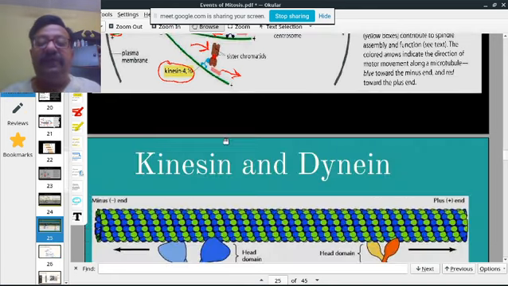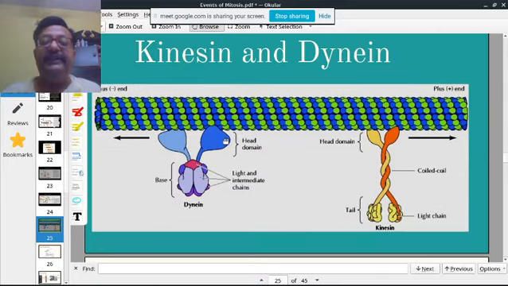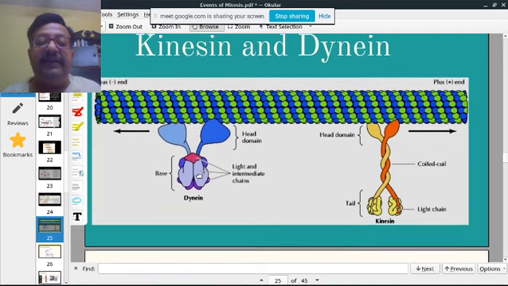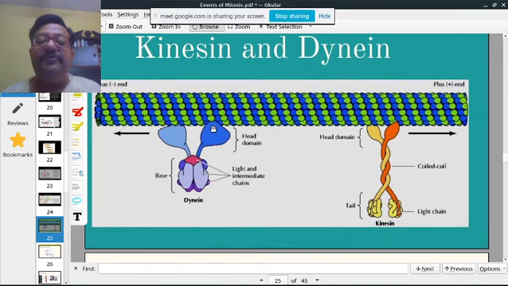So after watching these, you can see that these two groups of proteins, the kinesin and the dynein, have a head domain and a base domain. Basically dynein walks towards the minus end, and kinesin walks towards the plus end. These proteins are molecular motors, they move cargo, and they also organize the microtubules.